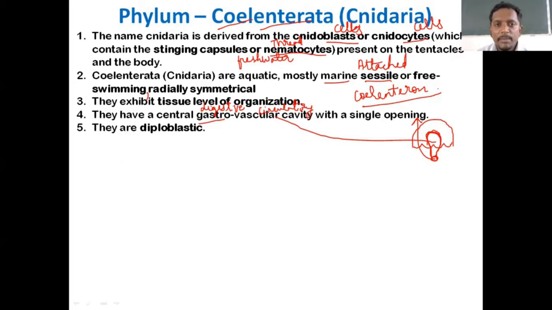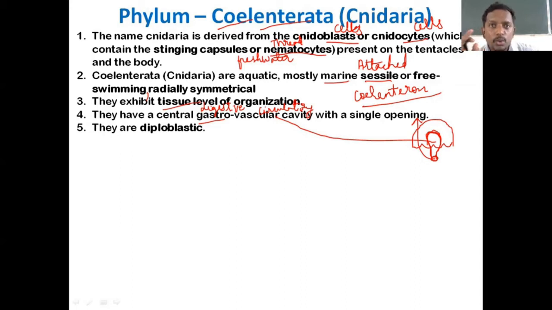This fifth point is familiar for you now. They are diploblastic. Once we speak about tissue level of body organization, tissue means layers of cells are already formed, cells which are specific in function, origin and structure. Now, coelenterates are diploblastic. Diploblastic, I have explained in session 2.